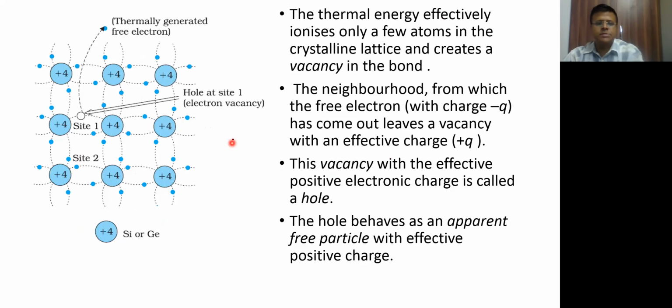Okay, picture is clear. So now we will see what happens when the temperature increases. Temperature increases does not mean that I am going to heat up the semiconductor with some fire. That's not what I'm saying. We are talking about room temperature, 27 degrees centigrade. If that room temperature corresponds to an energy in electron volts which is sufficient for the electrons to go to the conduction band, then the bond will break. And as you can see here, we have shown that bond which is broken here.